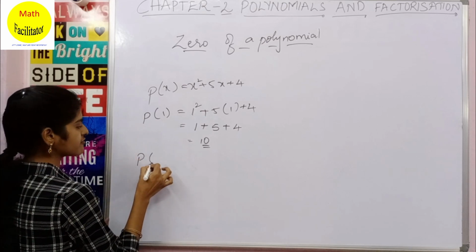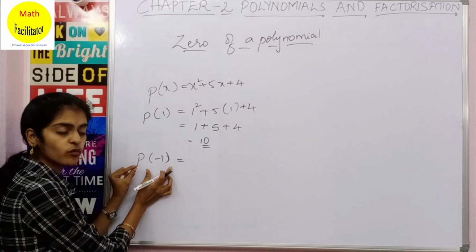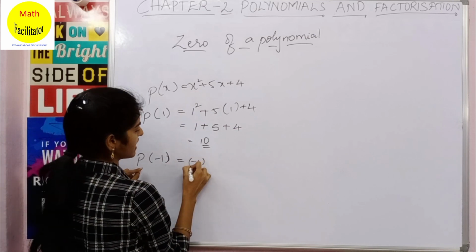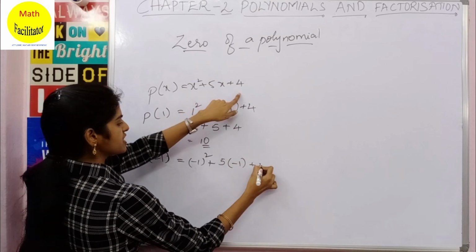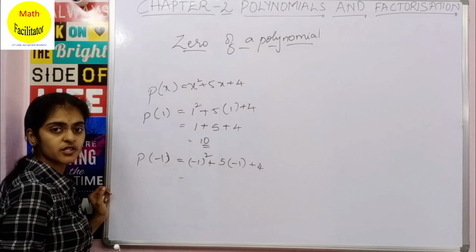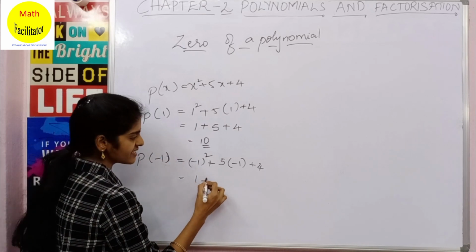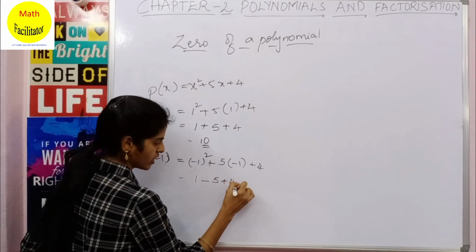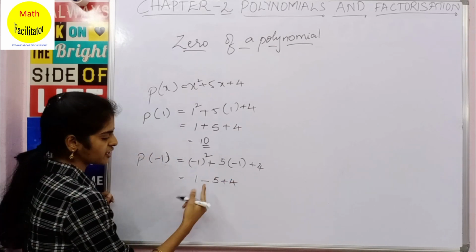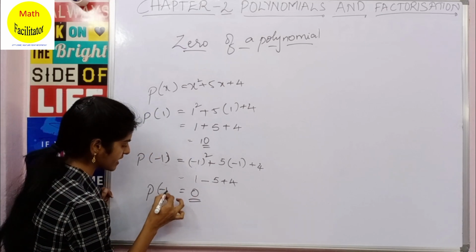Now what is p of minus 1? It is nothing but in the place of x you will substitute minus 1. So this is minus 1 whole square plus 5 into minus 1 plus 4. Minus 1 whole square is minus 1 into minus 1, it is 1. Plus 5 into minus 1 is minus 5. You have plus 4. Now 1 plus 4 is 5 and you have minus 5, so the answer is 0. So p of minus 1 you got as 0.